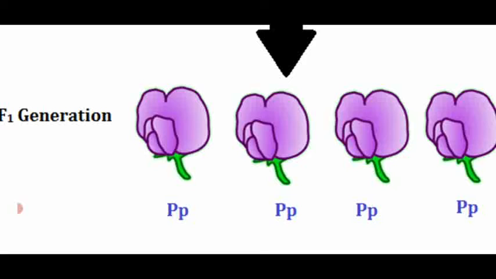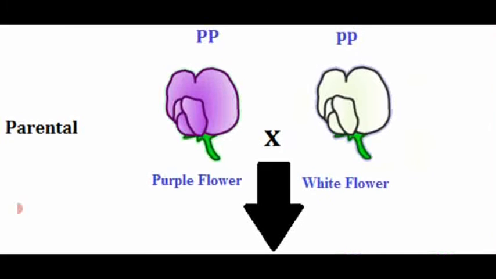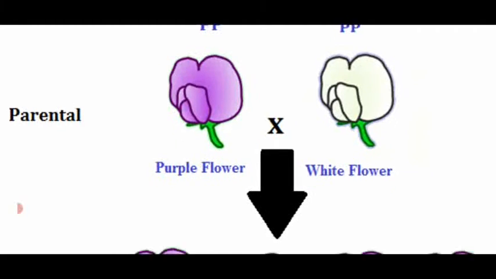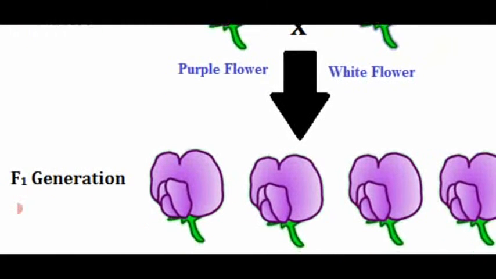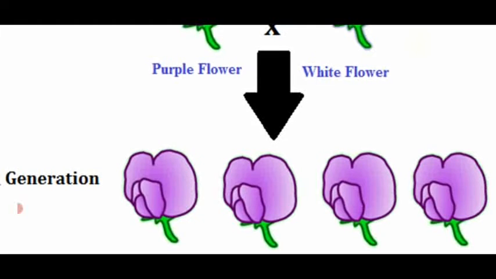The genotype shows the two alleles, dominant as well as recessive, but the recessive character is suppressed in the F1 generation. So all the F1 generation show the dominant character. The dominant character of the parent is what color? Purple. That's why in the F1 generation, all the flowers are purple.